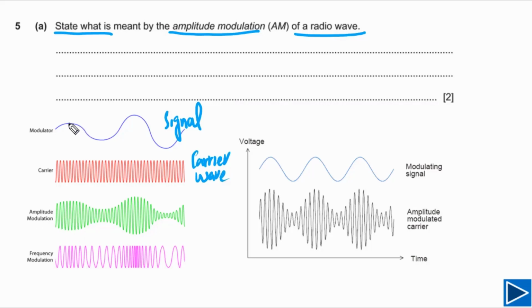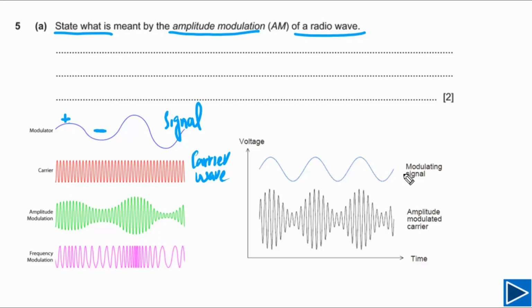If you look at this one, when the displacement of the signal is positive, the amplitude of the amplitude modulated wave is greater than the carrier wave. When the displacement of the signal is negative, the amplitude of the amplitude modulated wave is smaller than the amplitude of the carrier wave. From here we can simply say that the amplitude of the carrier wave changes depending on the displacement of the signal, and that is amplitude modulation.